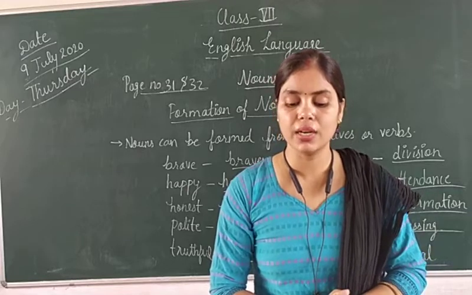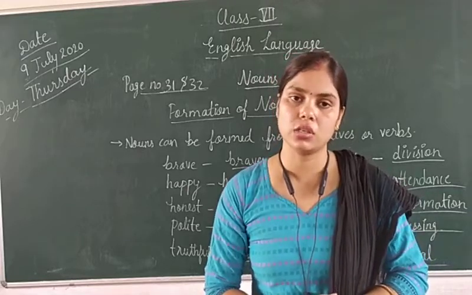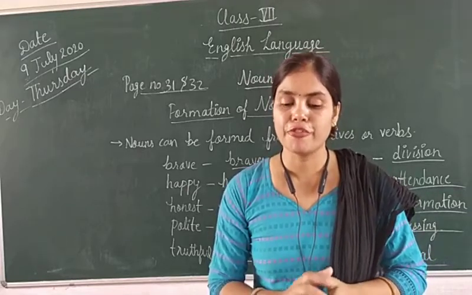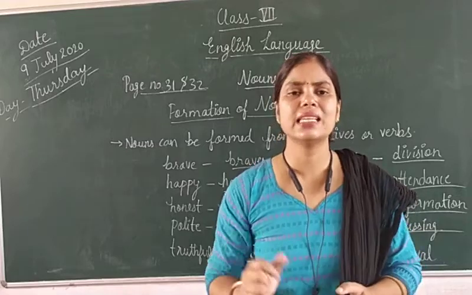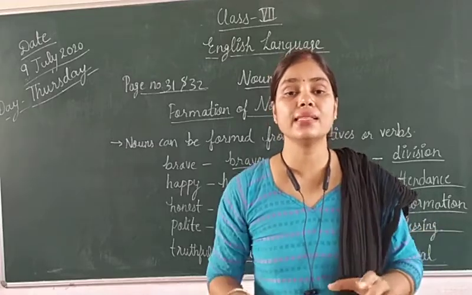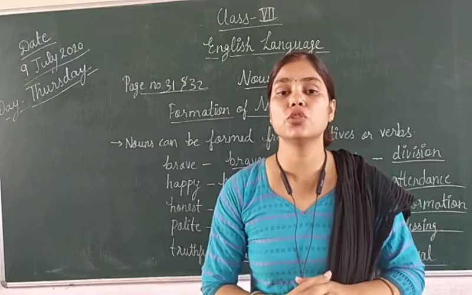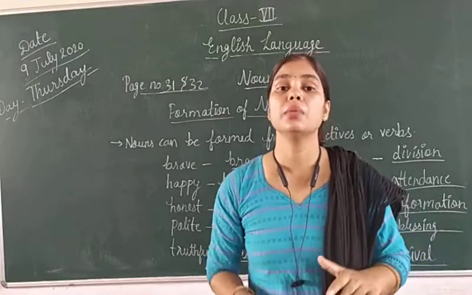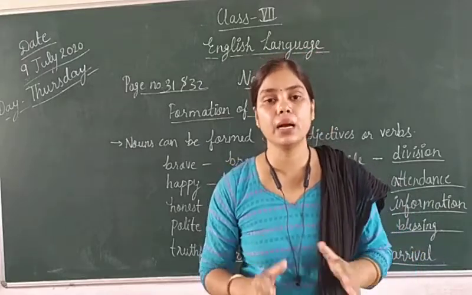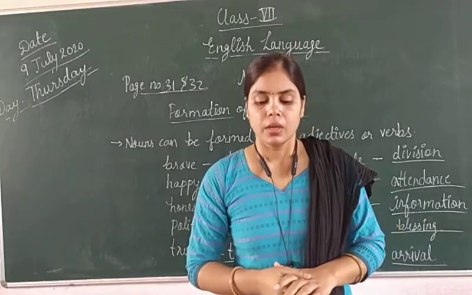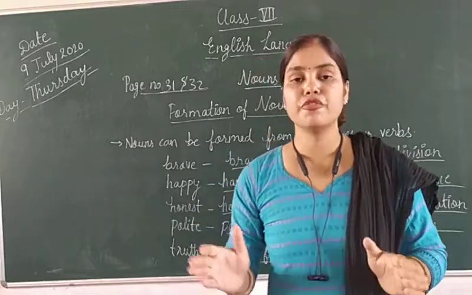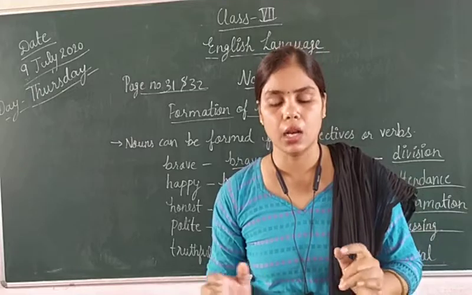Sabina values her dash with Roma a lot. So in the box, friendly is given. Friendly is an adjective. So friendly is given, but you have to change it into a noun. So it will become friendship. So Sabina values her friendship with Roma a lot.